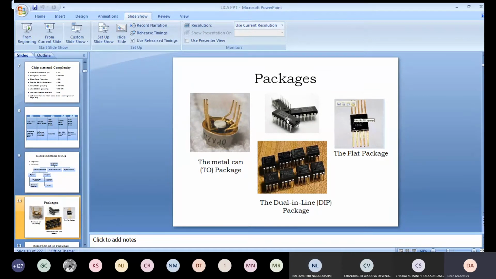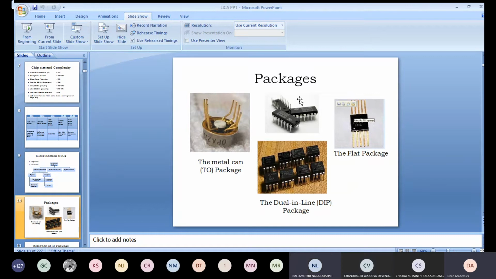I don't know whether you are using IC base or not in our lab. Are you using IC base? Yes, because ICs are costly, ma'am. Therefore you should not always keep the IC inside the breadboard and remove it. What we do is first connect the IC base and then give all connections. Once all the connections are okay, only then we insert the IC on that IC base and verify our circuit, right? So these are the various IC packages that are available.